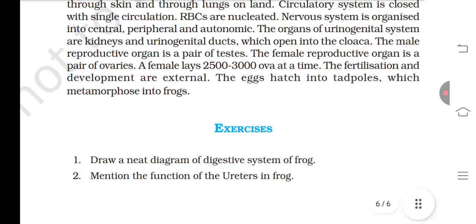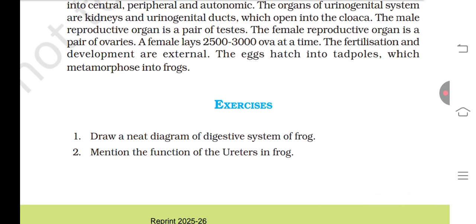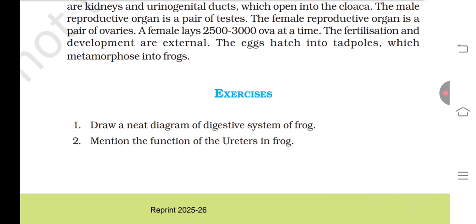The male reproductive organ is a pair of testes. The female reproductive organ is a pair of ovaries. A female lays 2500 to 3000 eggs at a time. The fertilization and development are external. The eggs hatch into tadpoles, which metamorphose into frogs.